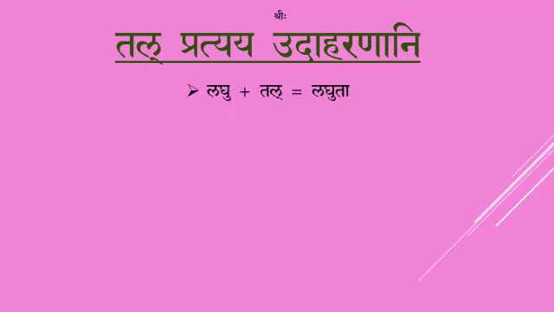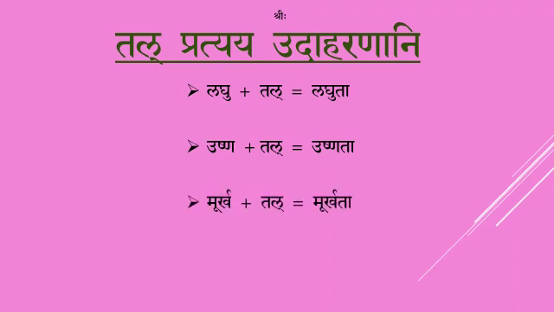Laghu plus tal is equal to laghuta. Ushna plus tal is ushnata. Murkha plus tal is murkhata. Sama plus tal is samata. Moving forward to the last type of tadhita pratyaya in your syllabus, that is